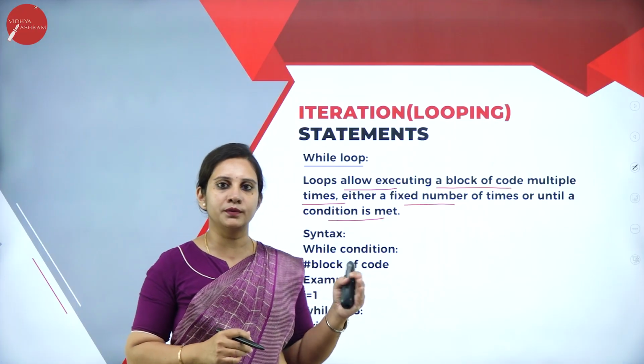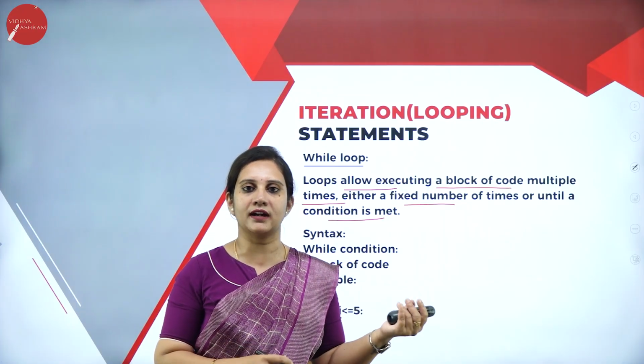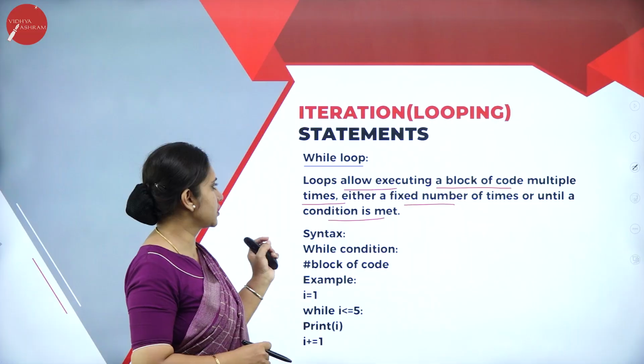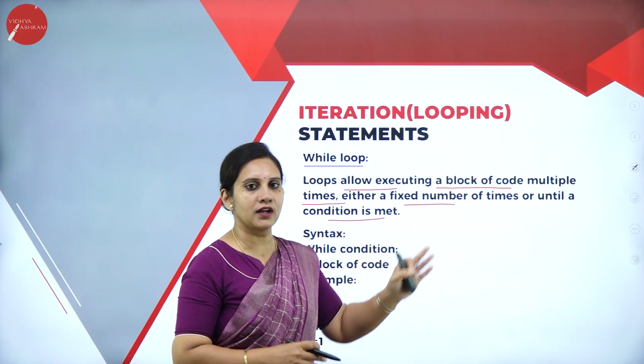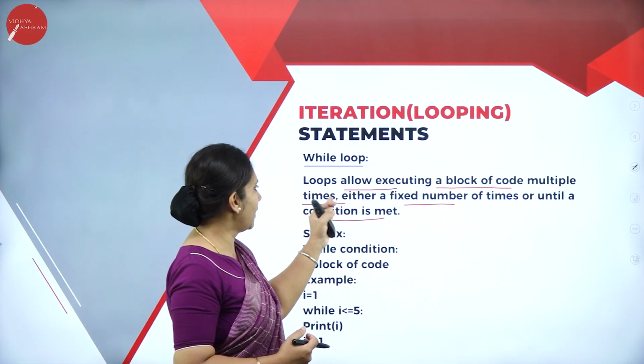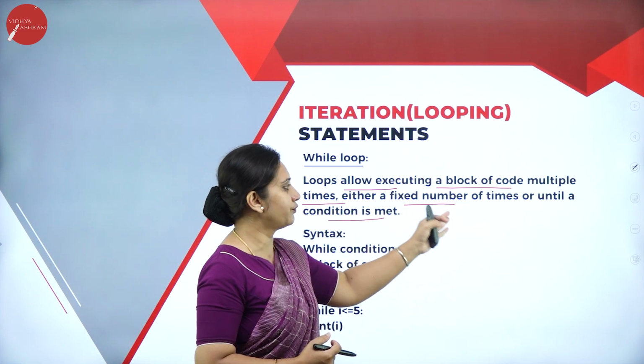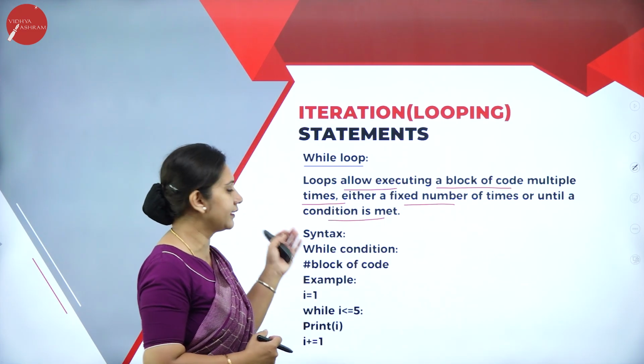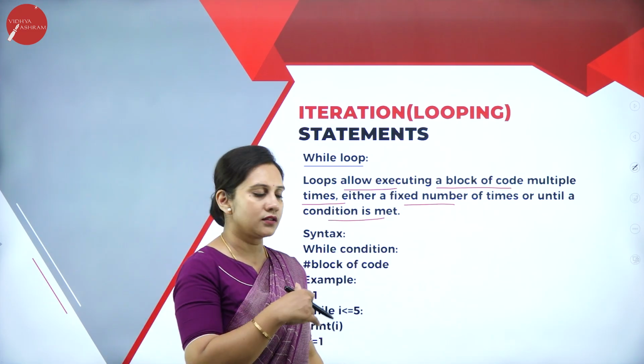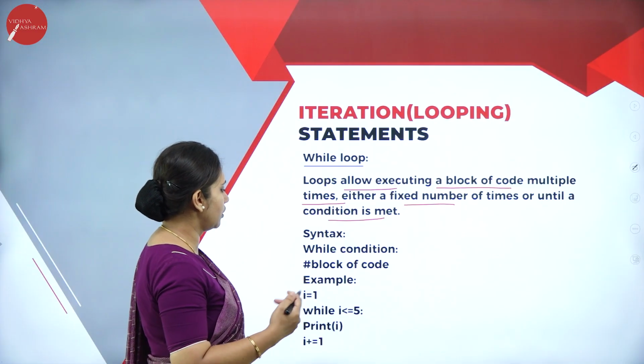In the for loop, the count is known beforehand and we use the for loop. This is about the while loop.